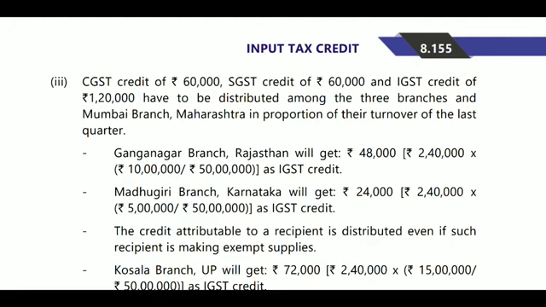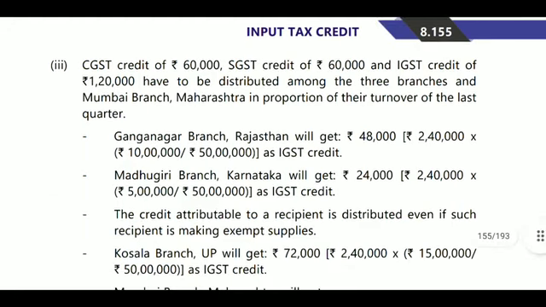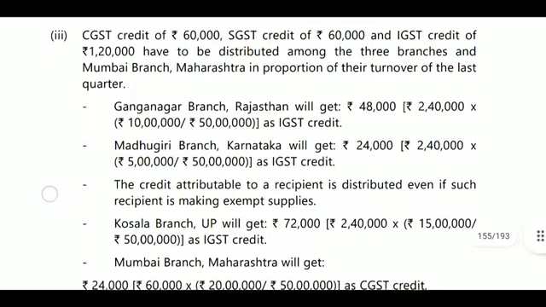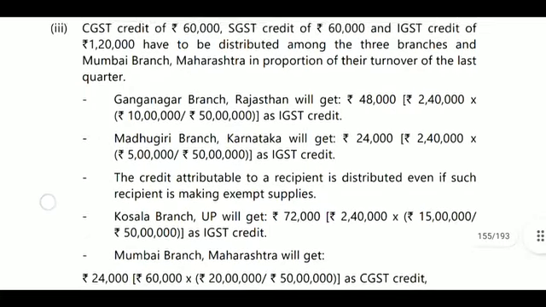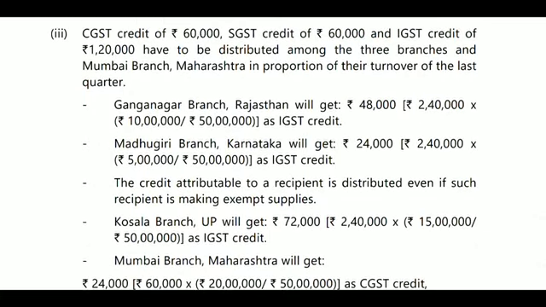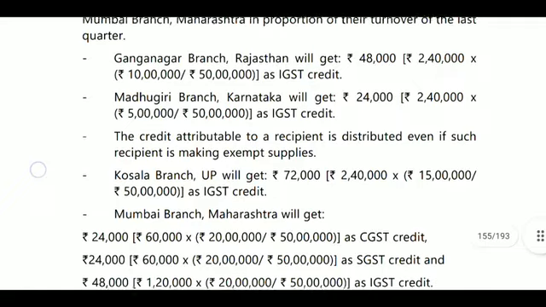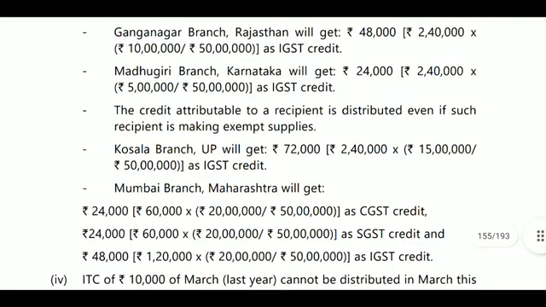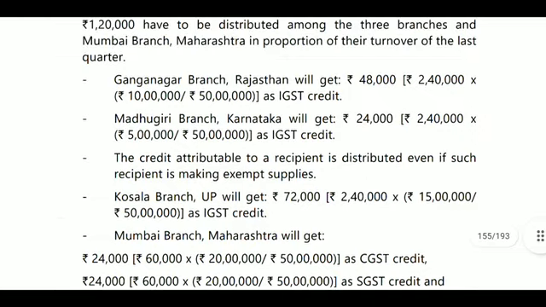It will be distributed to Mumbai branch, Maharashtra, and the other branches in proportion to their last quarter turnovers. Here it will be distributed to four branches in proportion to their turnovers. In one case it will be CGST, SGST, that is the Mumbai branch in Maharashtra, the same state. In the remaining cases it will be IGST credit.